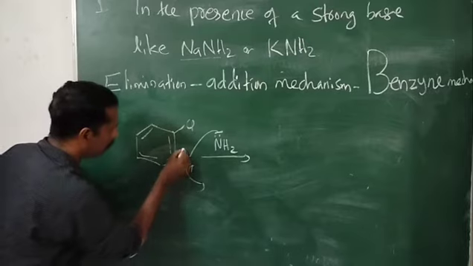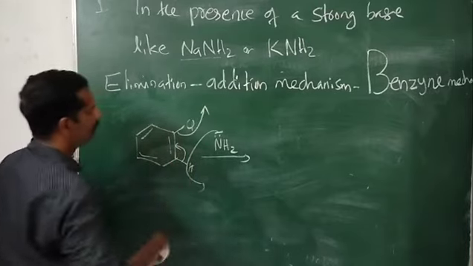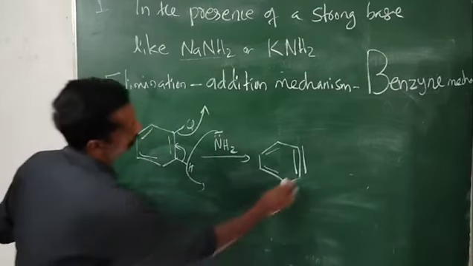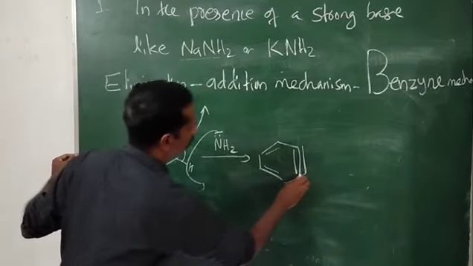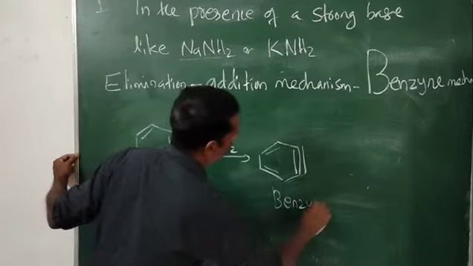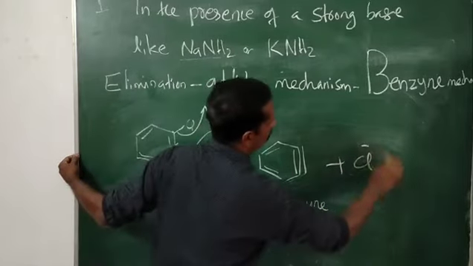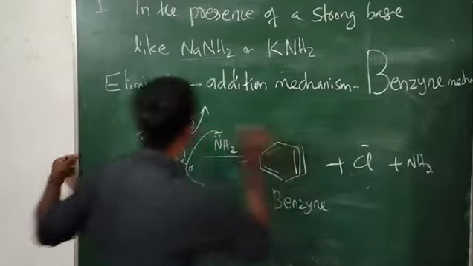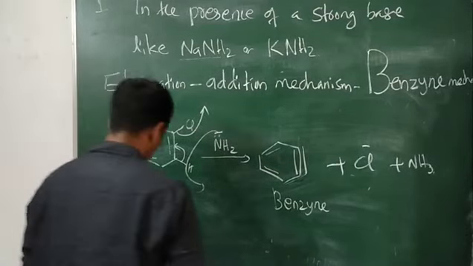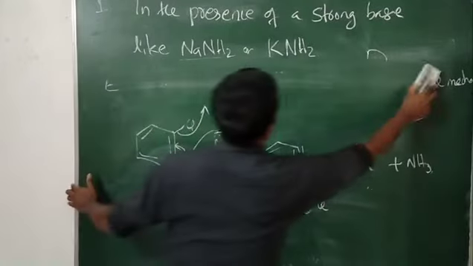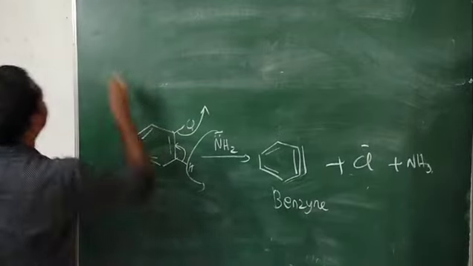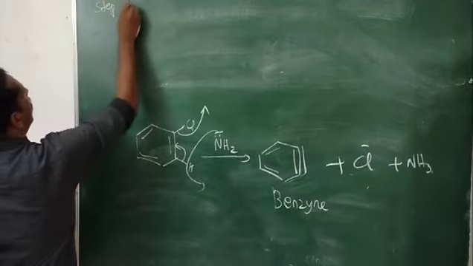Then this bond is shifting to here. Cl is eliminated, so you get a structure like this. Here is a triple bond, and this structure is known as benzyne. The benzyne intermediate, plus Cl minus eliminated, plus NH3 formed. This is the first step, the elimination step. Now step 2, the addition step.